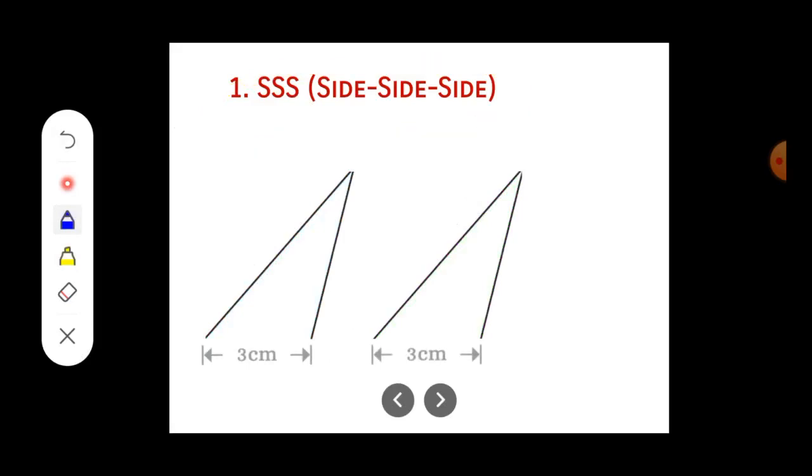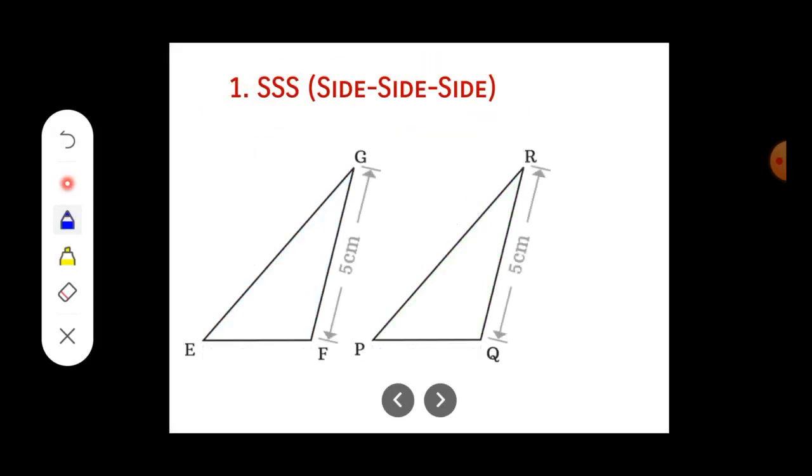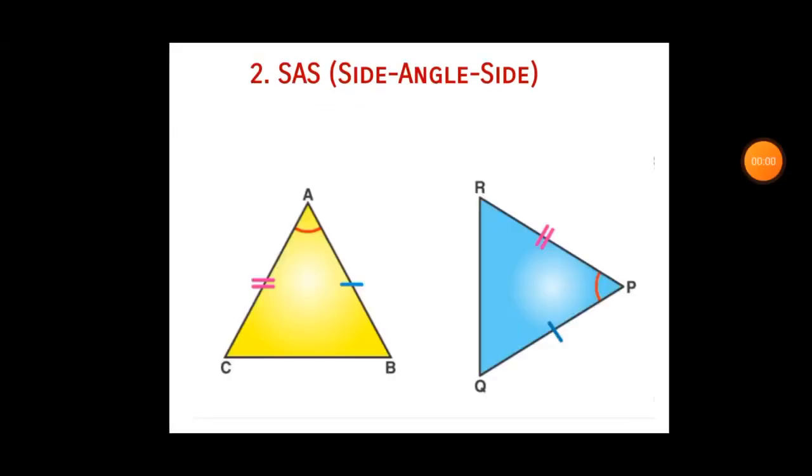Okay dear, I hope you guys understood. Very simple logical thing we have here. So I hope you people will not have any problem. The next very important criterion rule is SAS, meaning side, angle, side.